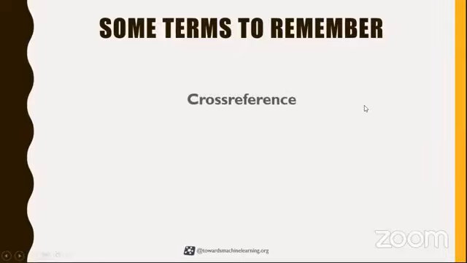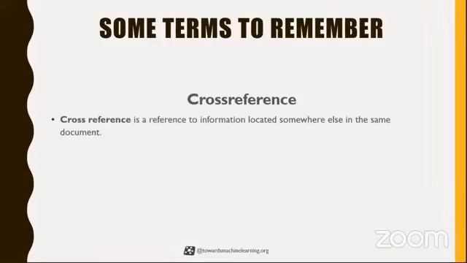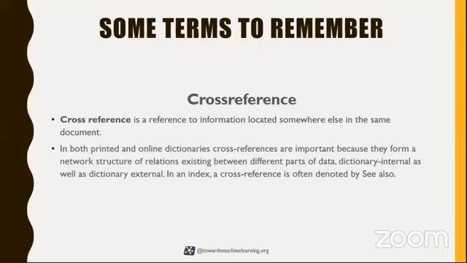So, cross reference. This term is also becoming very, very popular nowadays. It is basically a reference to information located somewhere else in the same document. You just have to refer to that document. In an index, a cross reference is often known as see also. There are various advantages of cross referencing. Let me tell you that it avoids unnecessary repetition and demonstrates the cohesion of your work.